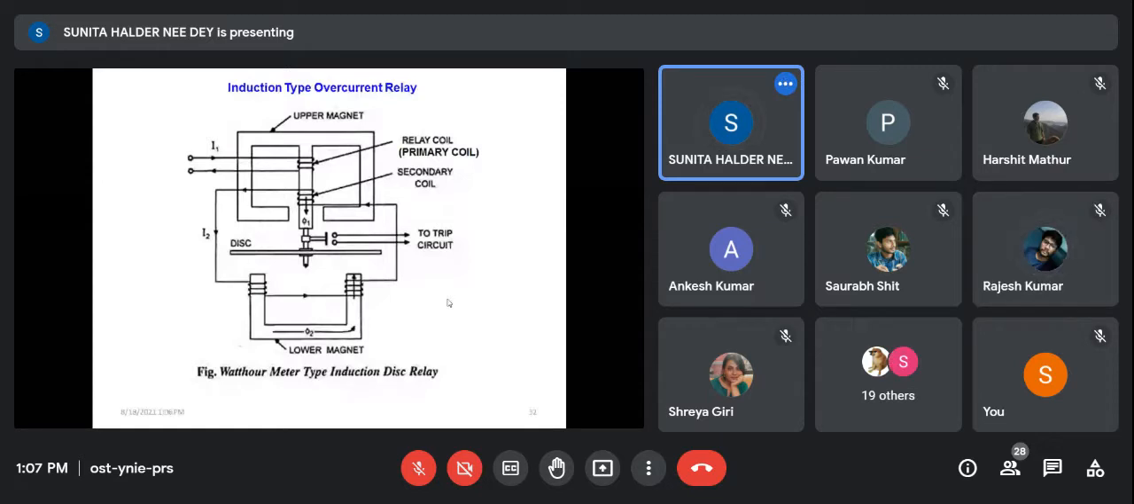Yes, ma'am. Okay. Then this is one scheme of the induction type over current relay. From the name, it is clear that a current will be induced by some means and it will create torque. So simply, there will be a transformer action.